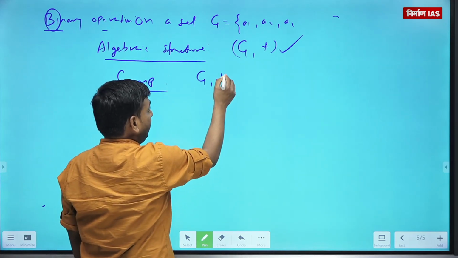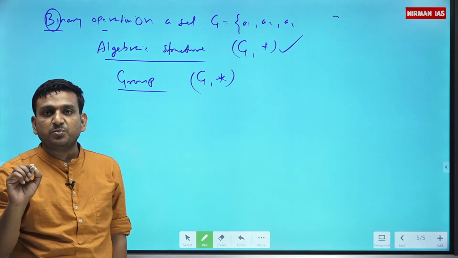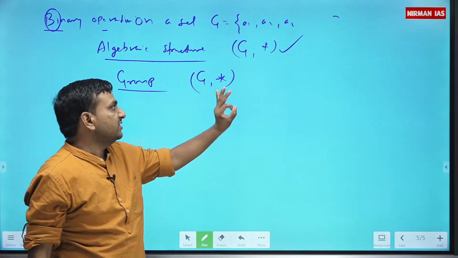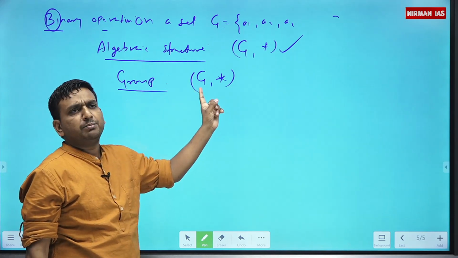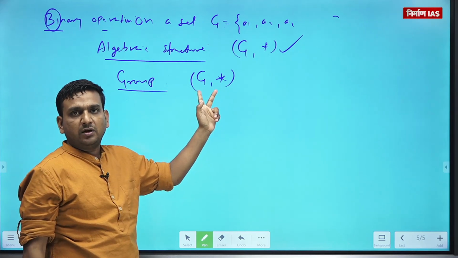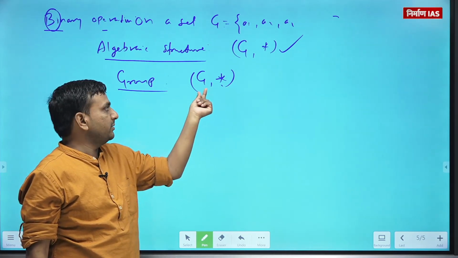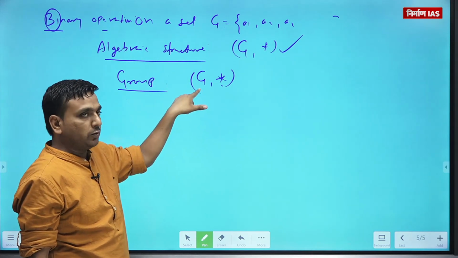Please focus on the words algebraic structure. It means this operation is already binary on the set G, which means it is a closed operation. On applying this operation between any two elements of this set, we get an element of this set only.